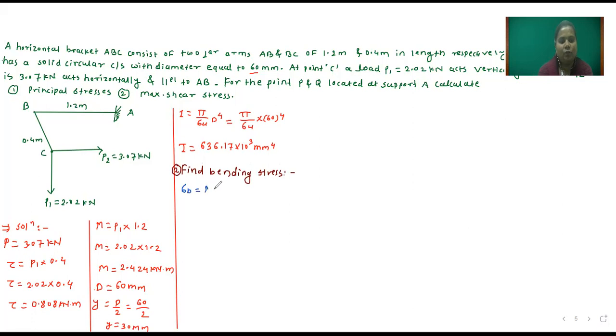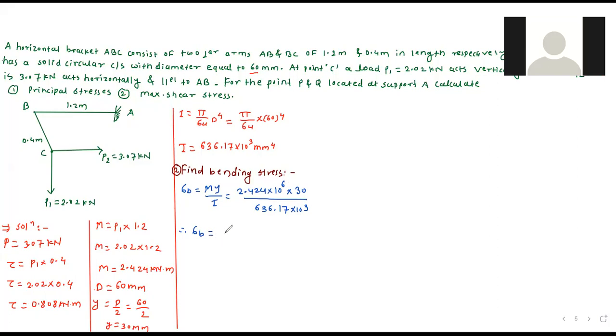Sigma is equal to M into Y divided by I. So the moment is 2.424 into 10 raised to 6, converted into Newton mm, into Y which is 30, divided by the moment of inertia 636.17 into 10 raised to 3. So the bending stress is equal to 114.30 Newton per mm square. So this is the bending stress.